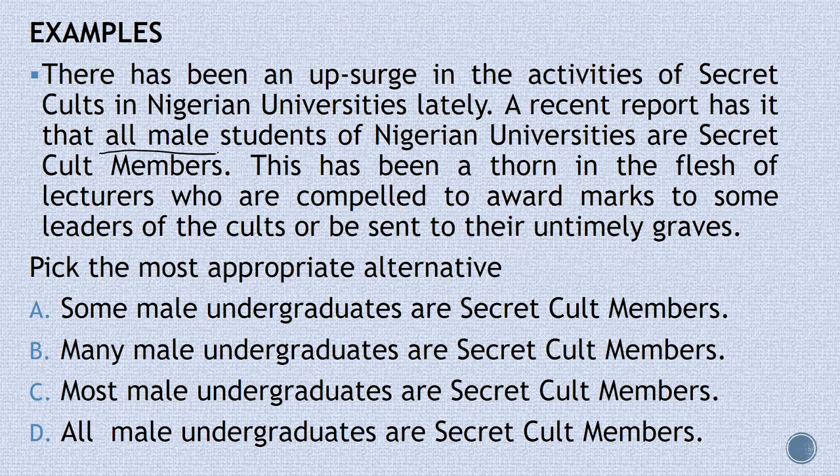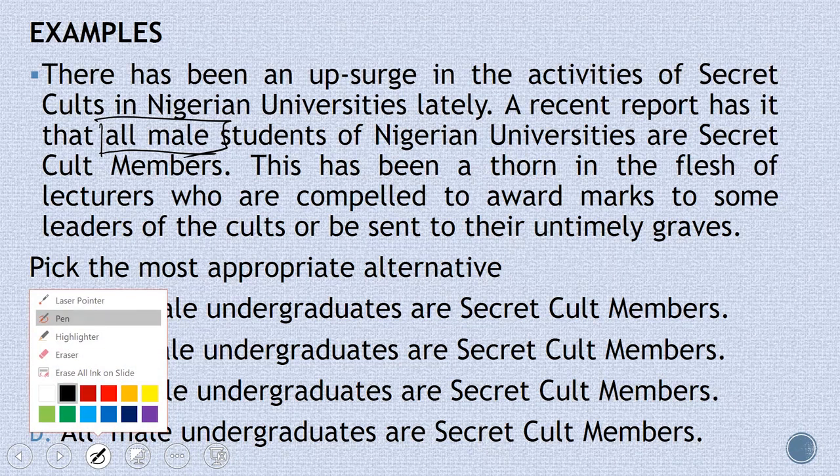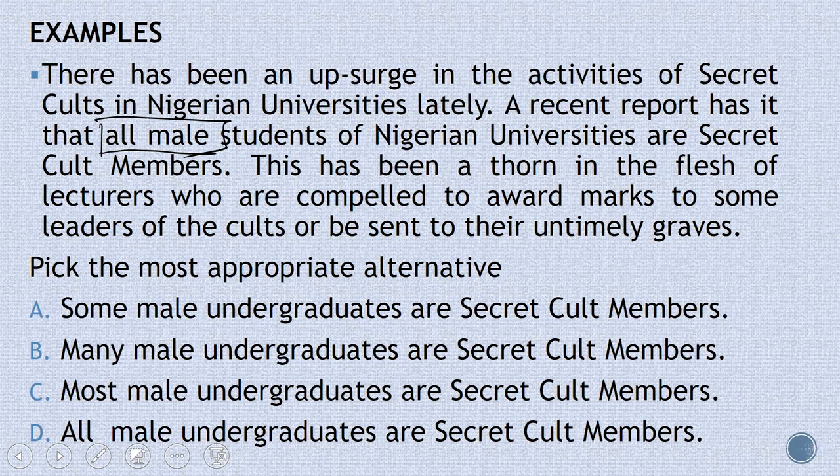Some male undergraduates are secret court members. Many male undergraduates are secret court members. Most male undergraduates are secret court members. All male undergraduates are secret court members. The examiner explicitly told us that all male students are secret court members. So this pointer here does not give room for what? Exception. It does not give room for exception.